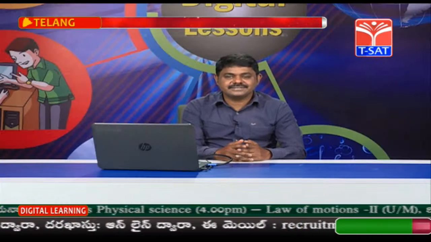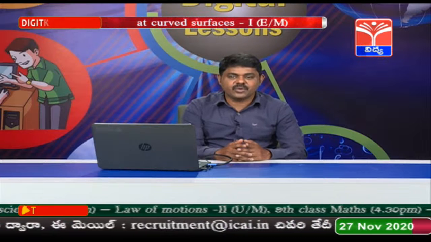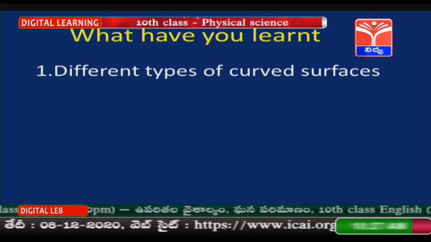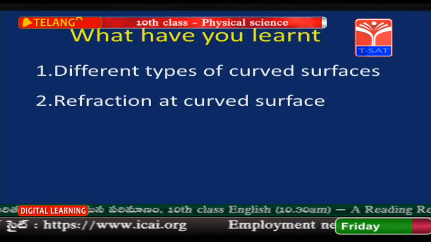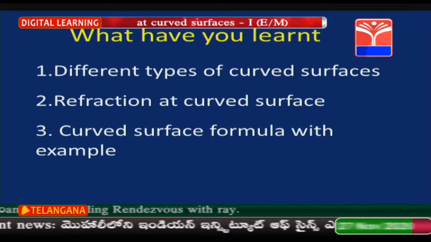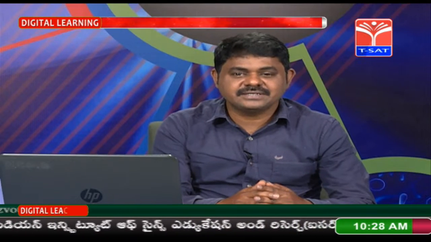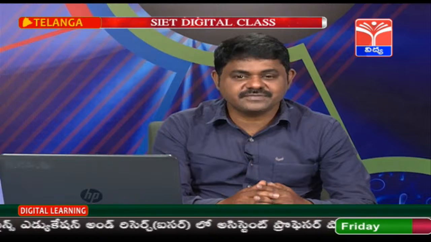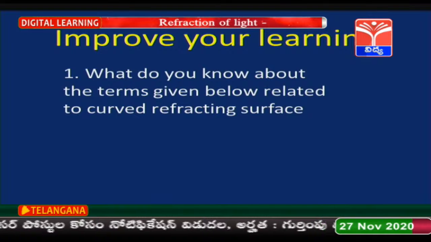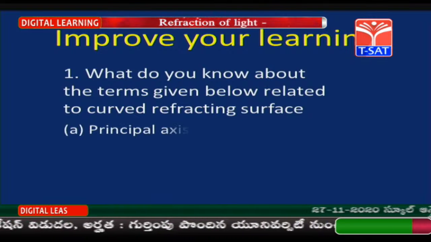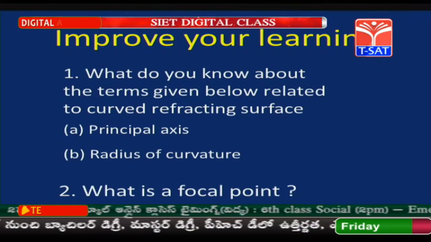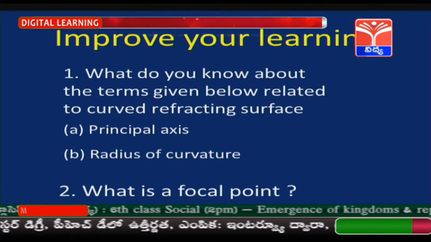Dear children, now let us try to recollect what we have learnt today. We learned different types of curved surfaces, refraction at curved surface and the curved surface formula with some examples. Let us try to answer the question after the completion of this lesson. What do you know about the terms given below related to curved refracting surface? Principal axis and radius of curvature. What is a focal point?